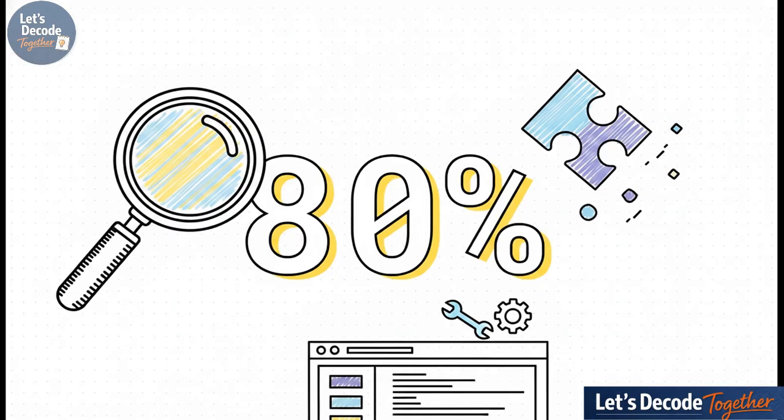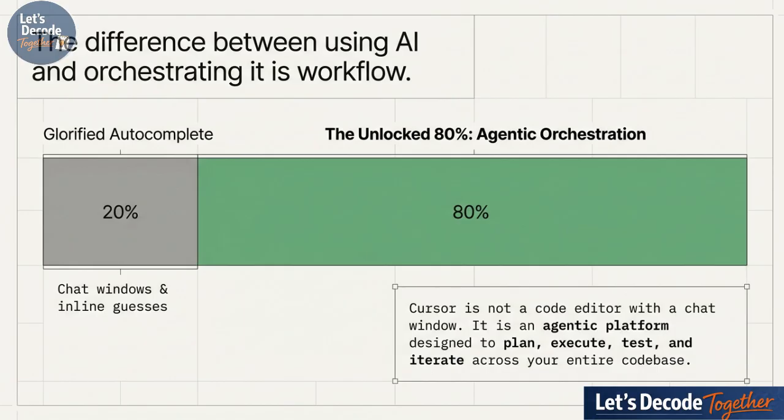80%. Seriously, if you're treating AI code editors like they're just a fancy autocomplete to fill out your boilerplate code or maybe let it guess your next variable name, you are literally leaving exactly 80% of its power completely on the table. I mean, you're doing all the heavy lifting while the AI just kind of sits there and watches. Think about all the hours spent scaffolding, testing, and debugging. If you're only letting AI finish your sentences, you are missing out on the absolute biggest paradigm shift in modern coding. So what is that massive 80% chunk we're missing?